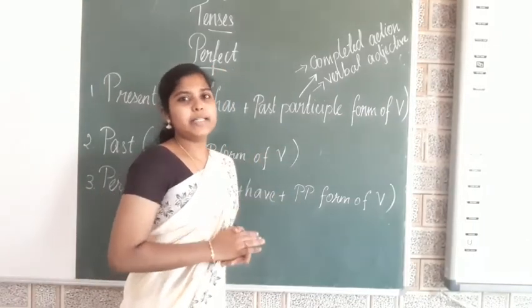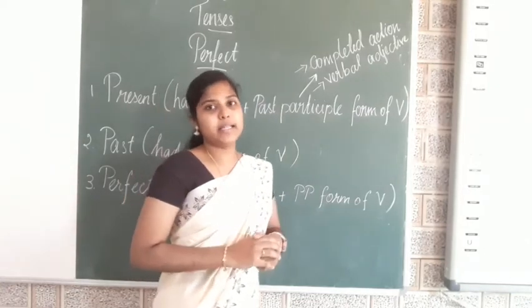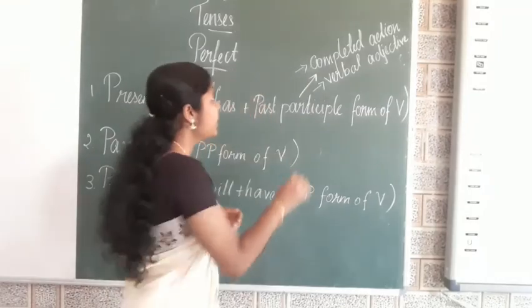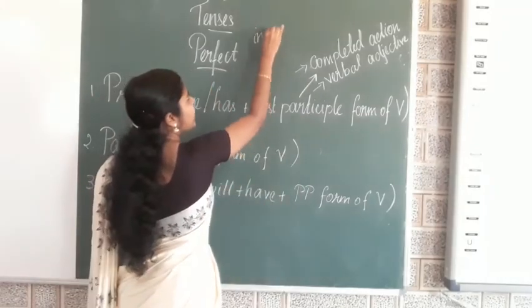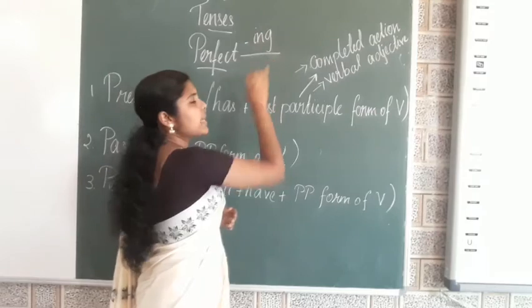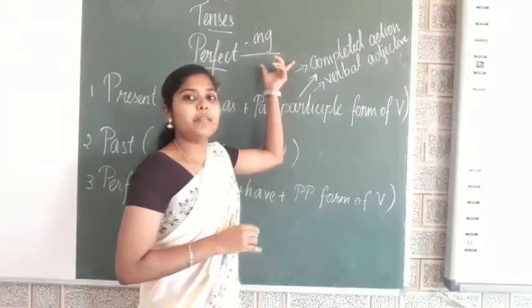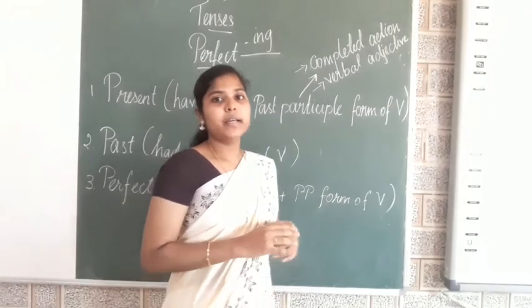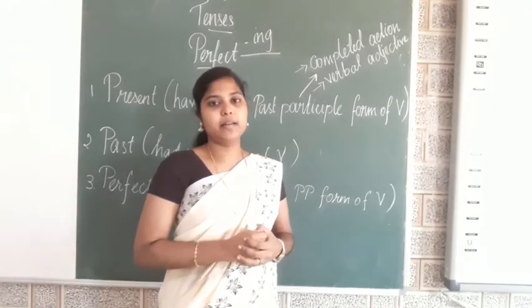This perfect tense can easily be identified. How can we identify? For continuous tense, I told you that we can identify the sentence is continuous by looking at the verb in the ing form. I am running. He is playing. Okay.